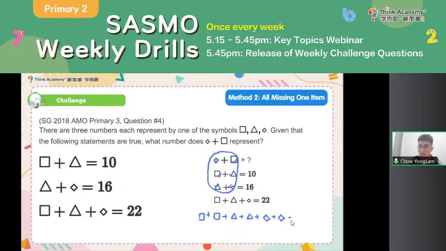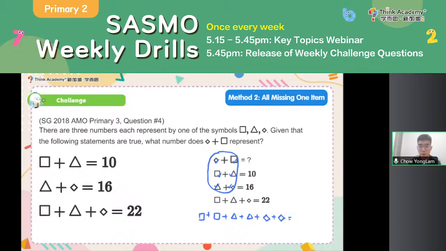Right. Now, if I add these three equations up, what do I have? I have question mark plus 10 plus 16. Wait a second, I don't know what's the value of this. How can I add them up? But look carefully. How many squares do we have again? 2 squares, 2 triangles, 2 diamonds. That's 2 full sets.